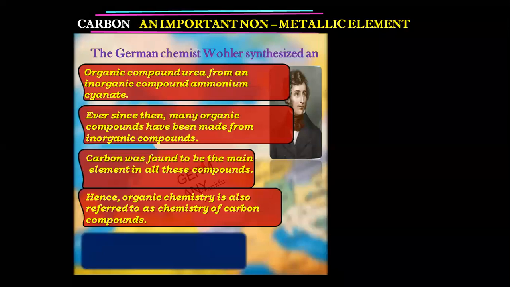Here, this is how it is synthesized. The formula of ammonium cyanate is NH4+ CNO-. And let me tell you, he did this experiment accidentally. He was carrying out some experiment on ammonium cyanate, heating it, and accidentally he made urea, whose formula is NH2CONH2. Carbon can also be present in inorganic compounds. It is not compulsory that inorganic compounds will not have carbon. Here we can see that ammonium cyanate has carbon present. But organic chemistry is referred to as the chemistry of carbon compounds because all organic compounds contain carbon.